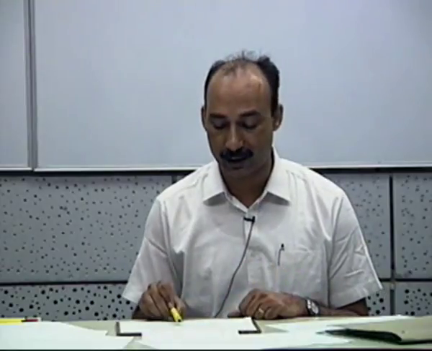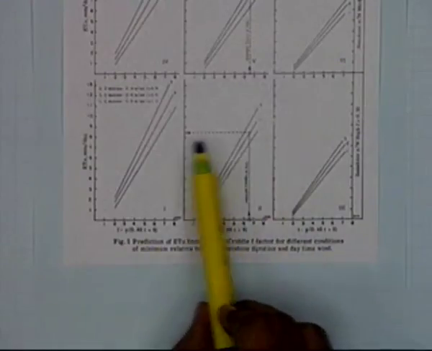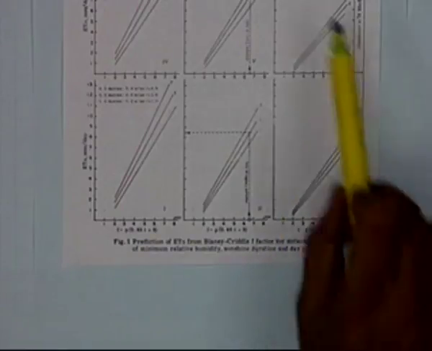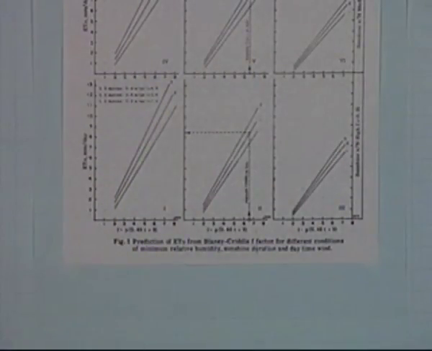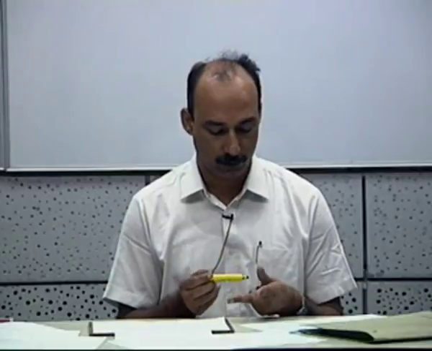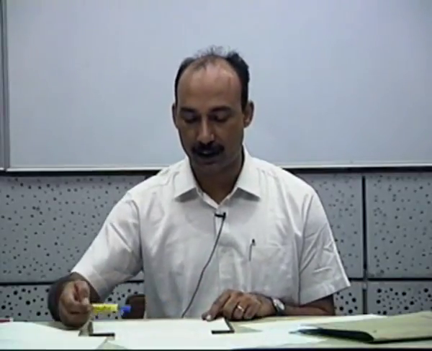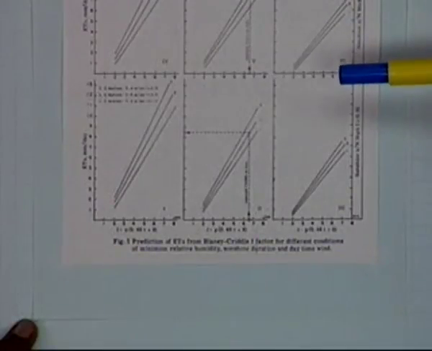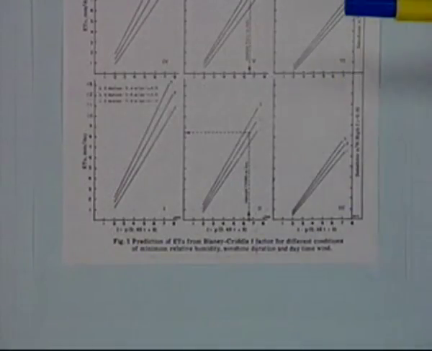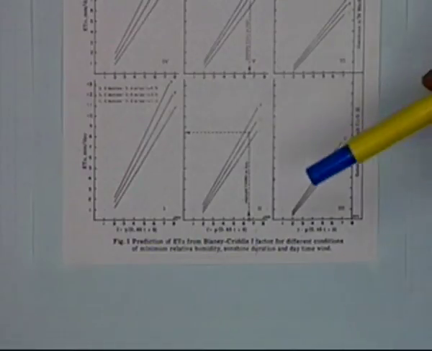This variation now accounts for all the changes which are taking place in a particular area, and you are accounting for those factors to find out the reference crop evapotranspiration using this particular method. With this procedure and this chart, things are quite simple and straightforward, and you can use them.